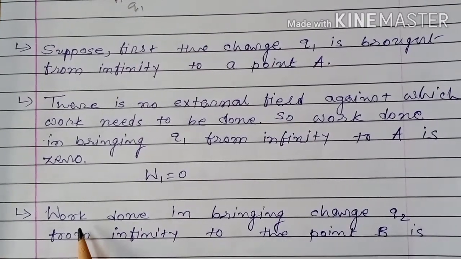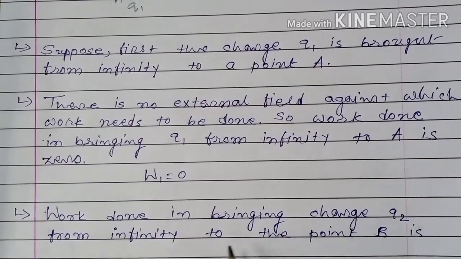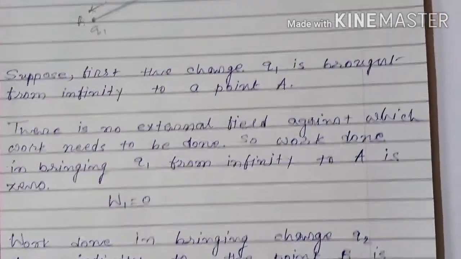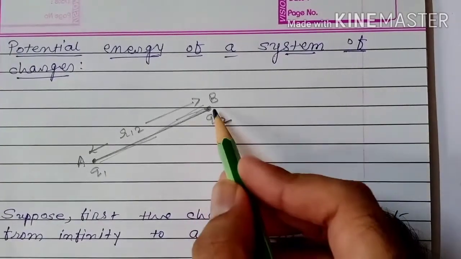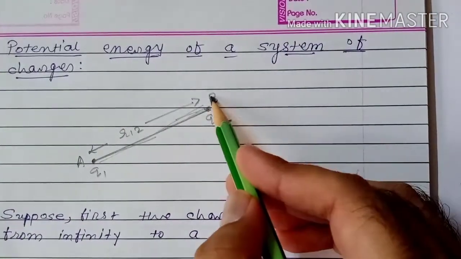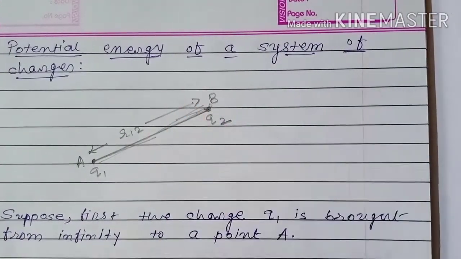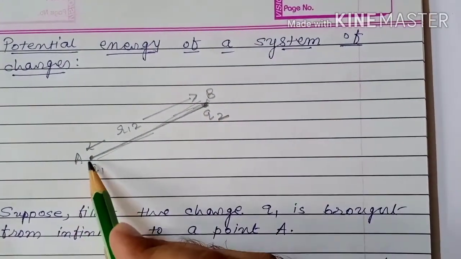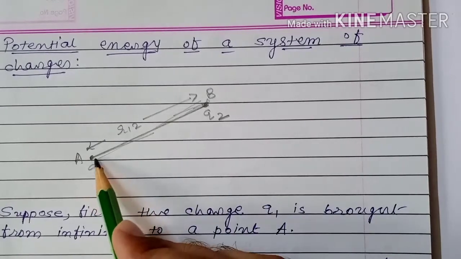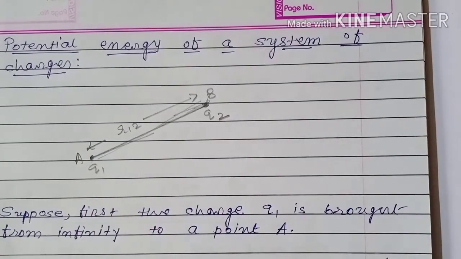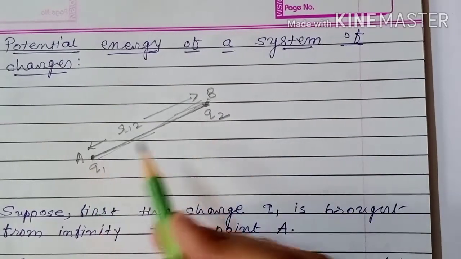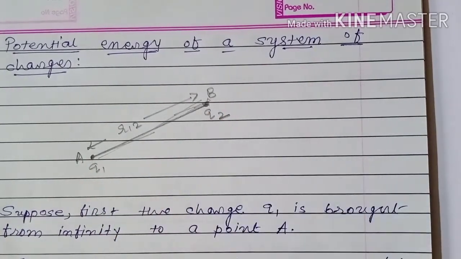Now work done in bringing charge q2 from infinity to point B. When we bring charge q2 from infinity to point B, at that time some amount of work is done against the electric field of charge q1, because we are bringing this charge q2 in the electric field of q1.